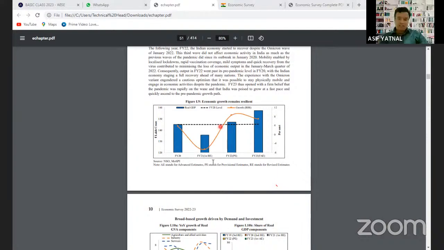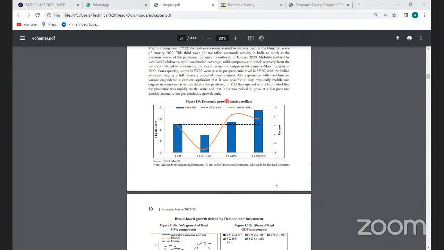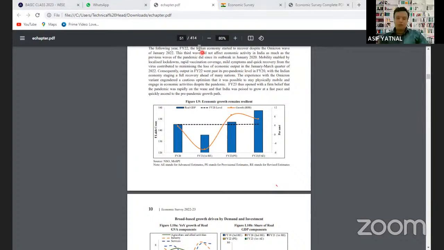No, it is actually related to the calculation of GDP, the methods of calculation of GDP. Because in financial year 2022, we have changed the base year. Till here, the real GDP was calculated for the base year of 2014-15.